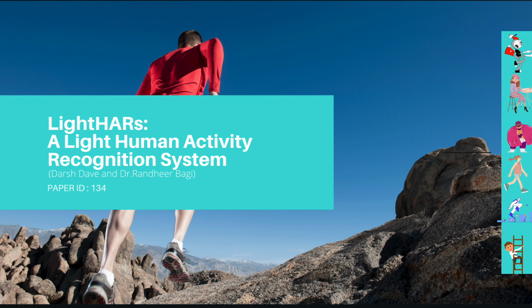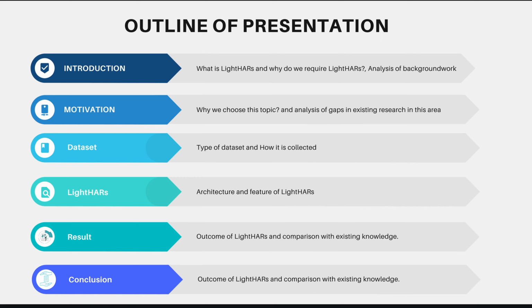Now, I present the solution to this problem in 6 parts. First is the introduction part, where we will cover what Light HRS is and why we require it. Then comes the motivation part: why we chose this topic, and an analysis of the gap between existing papers and our solution.